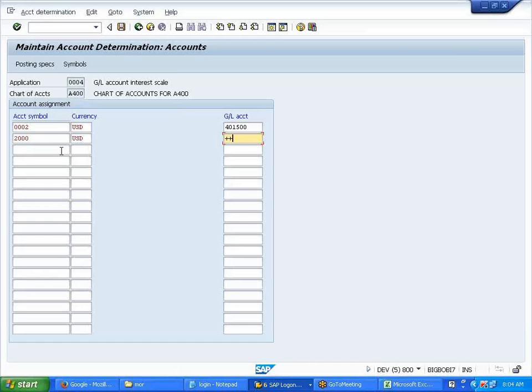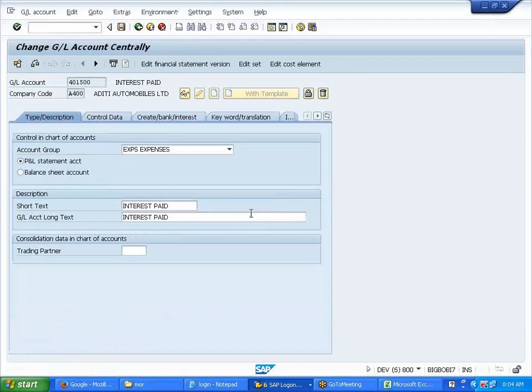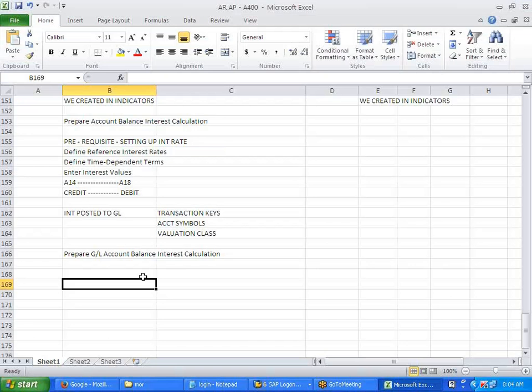Here what we'll do, this is called masking. You can give it like this. If you have only one, then you give 105,000 like this. That is called masking. Save. Enter and save. Clear till here? Any questions? No.